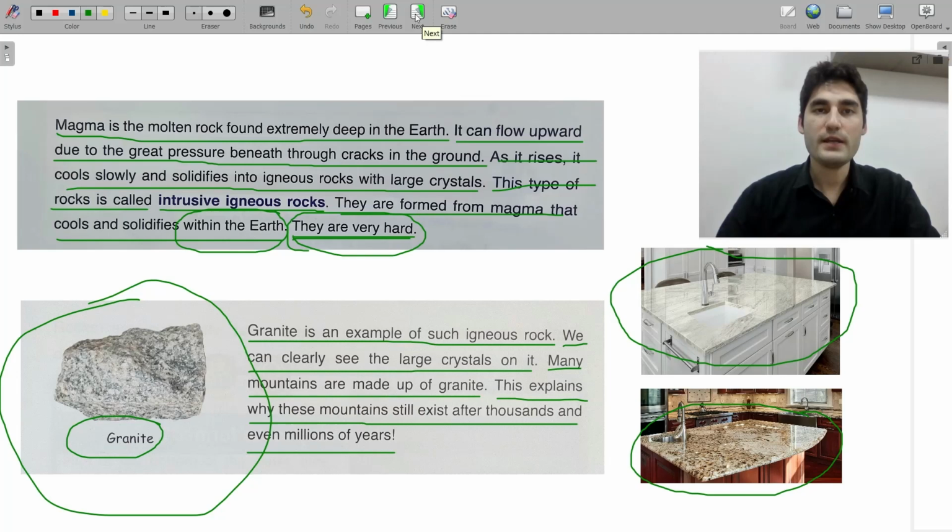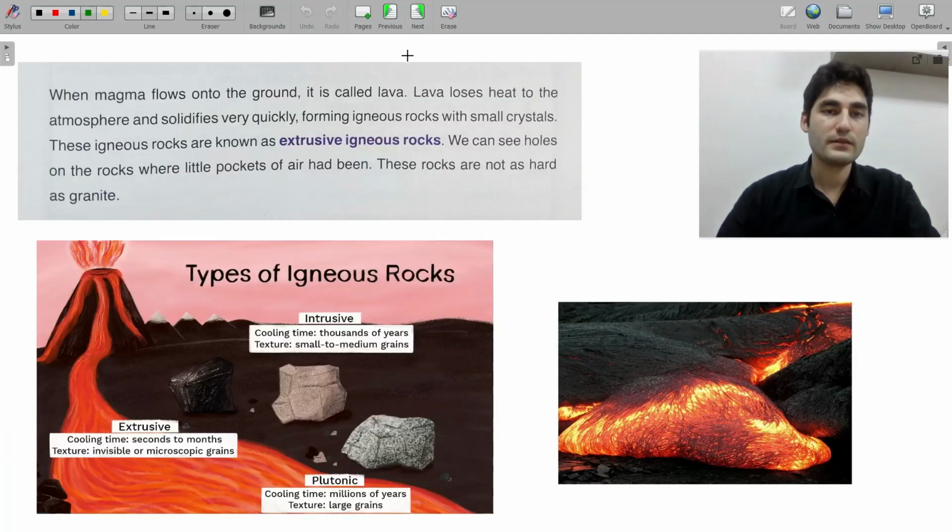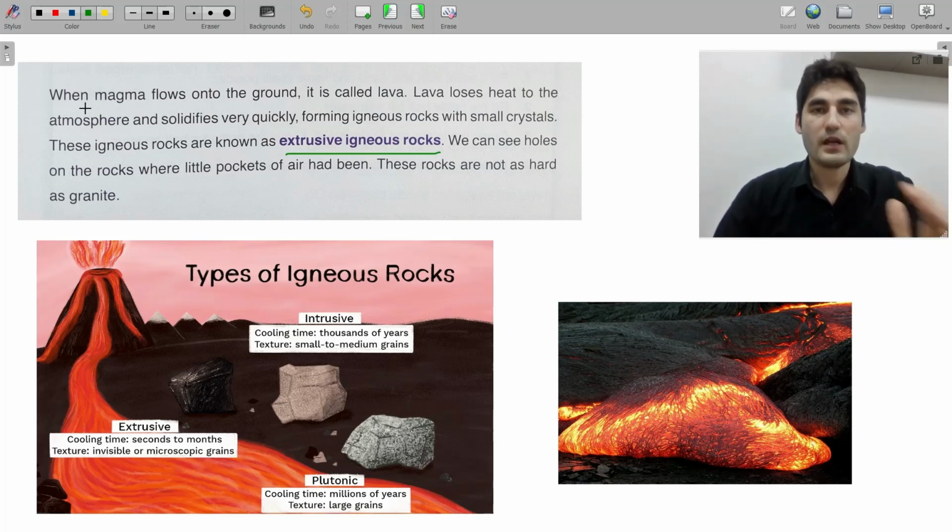The next one, we are going to talk about the extrusive igneous rocks. Okay, let's read first and then I'll explain the picture later. When magma flows onto the ground, it is called lava. Do you know lava?